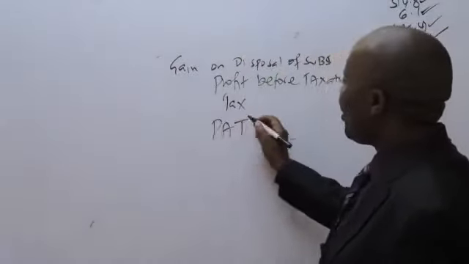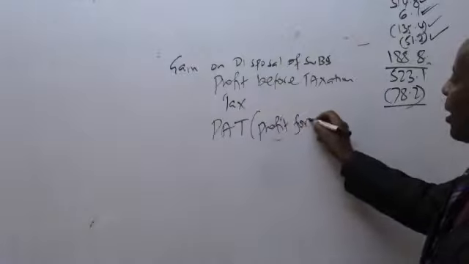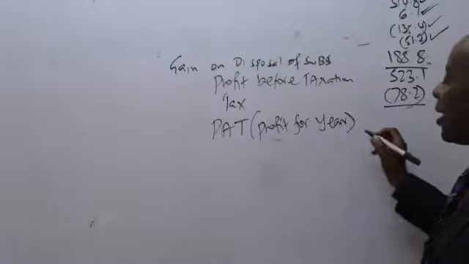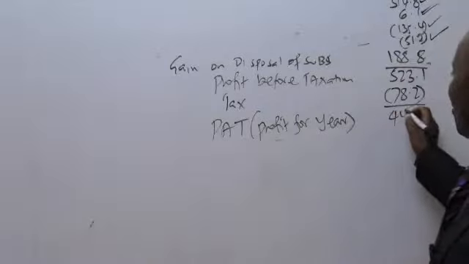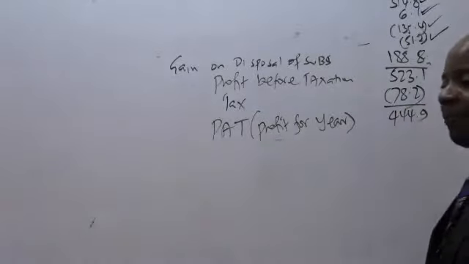Please give me the profit after taxation, which is profit for the year. Remember, I promised a present. Stephen tells me that this profit for the year should be 444.9.